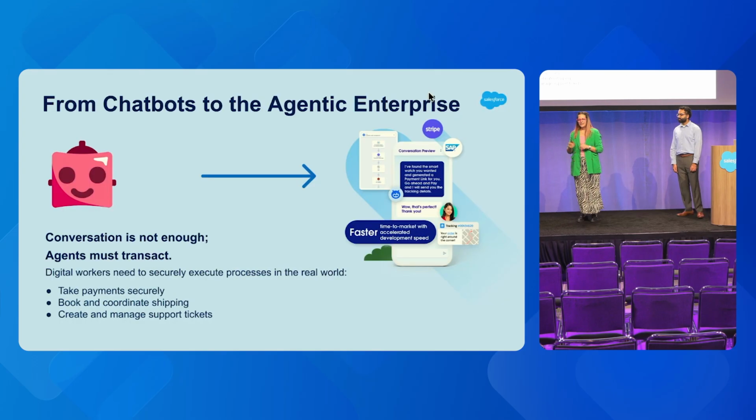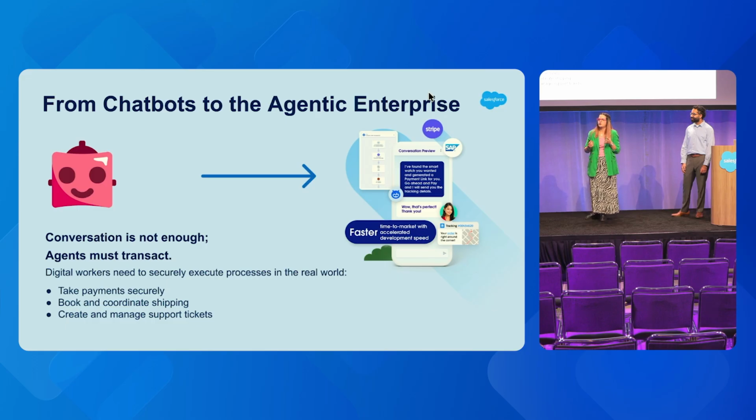So we all know, or we've all used chatbots or some sort of an agent in a conversation. And they're usually great. I personally use ChatGPT on the side to have a little therapy session. But in the business context, we want agents to be transactional.